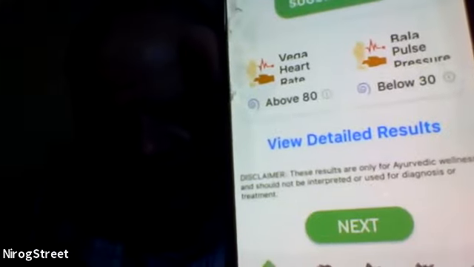So when I go for detailed results, there is one called detailed results. I touch view detailed results and it gives me everything that is required from the pulse.